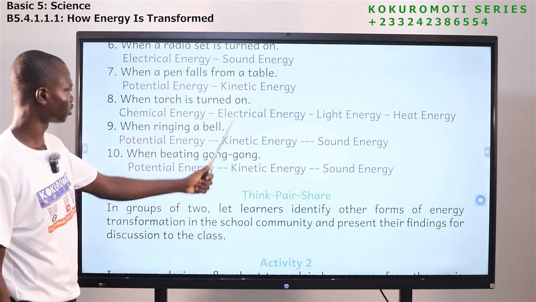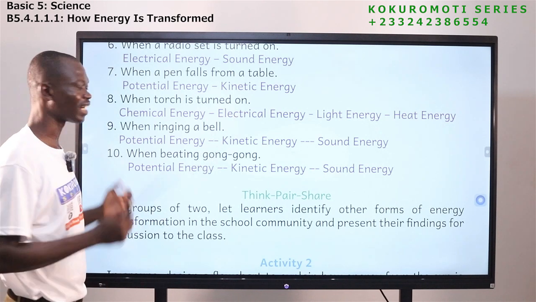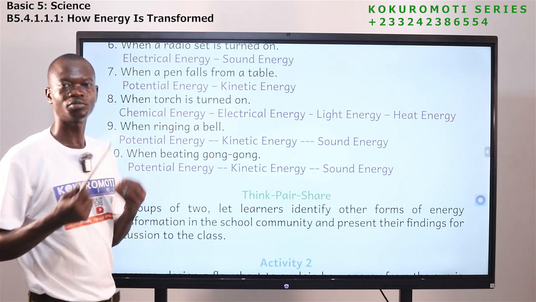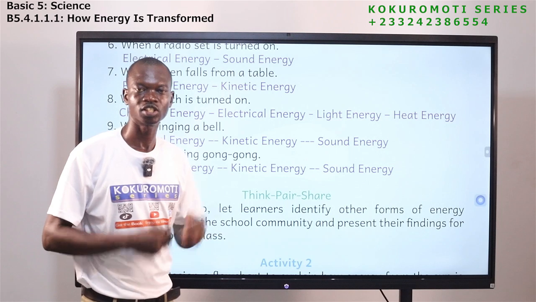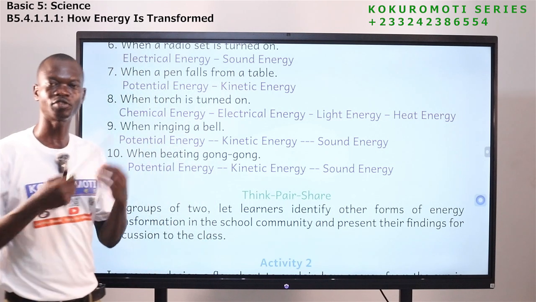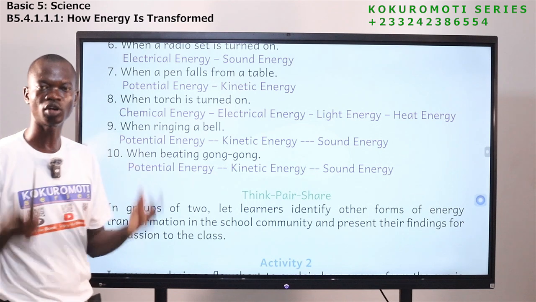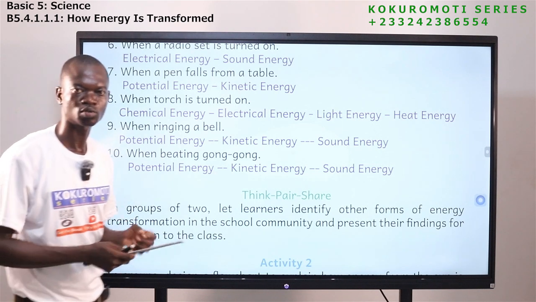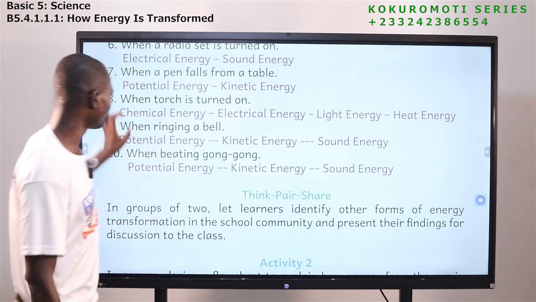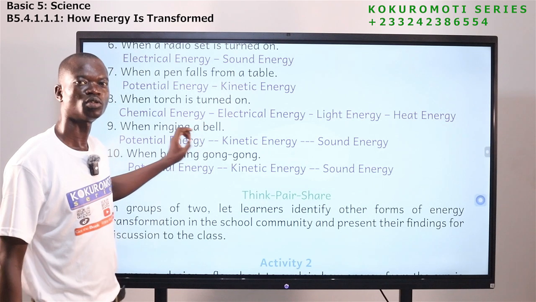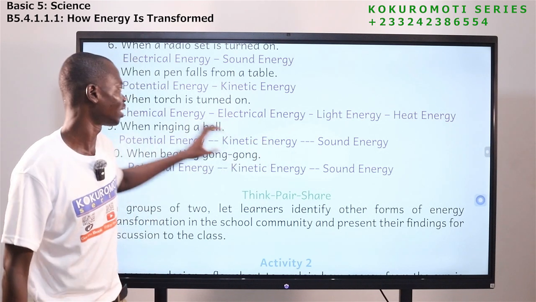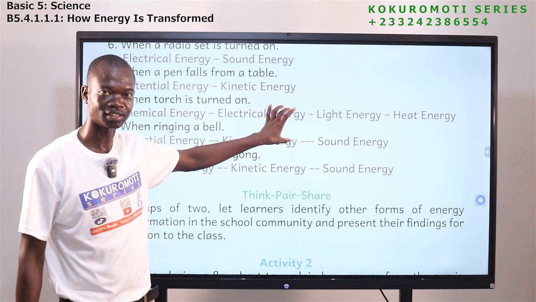When a torch is turned on. We know that we put batteries in our torch. So the torch that you use, before it can work, it needs energy. The energy is from what? Battery. And we all know that a battery contains what? Chemical energy. So chemical energy in the battery will pass through some wires, that is, it will change to electrical energy.